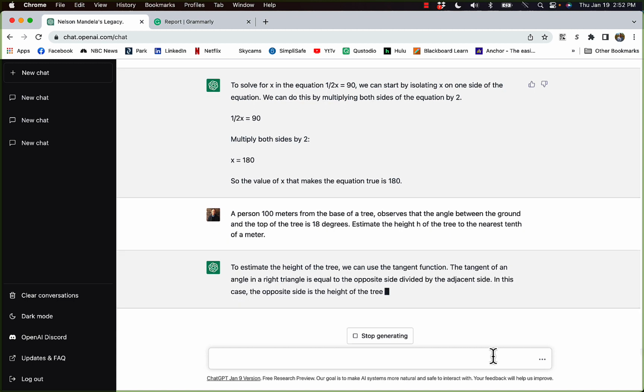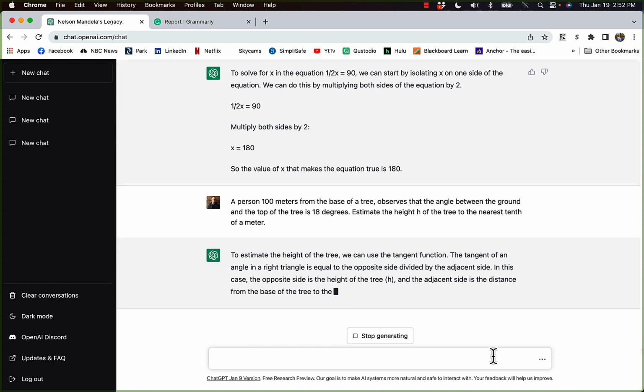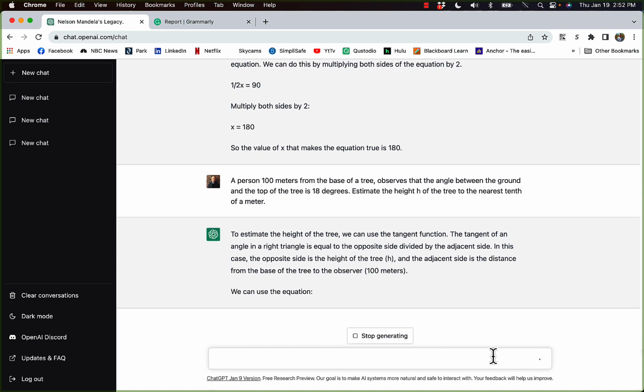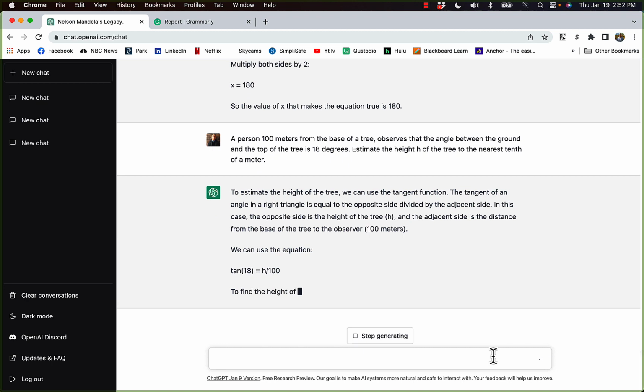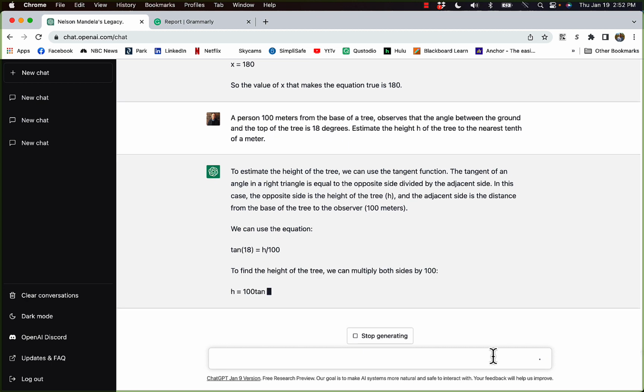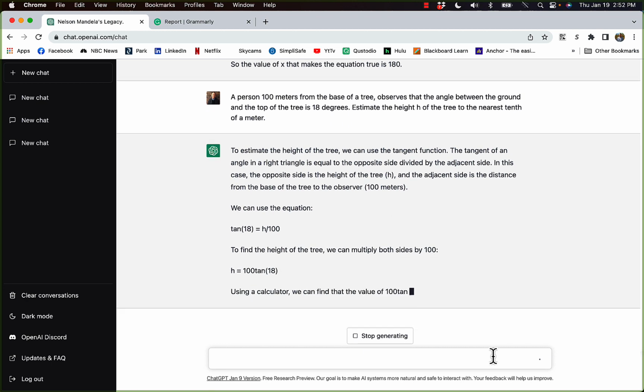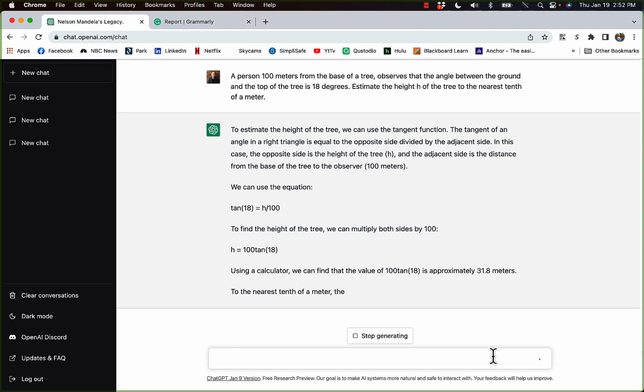The tangent of an angle in a right triangle is equal to the opposite side divided by the adjacent side. And it goes on and gives us further explanation, gives us the equation it's going to use, and it does it. And then it says, hey, I used a calculator. And it gives us the answer. And I did verify this versus the site I actually found it on to make sure this answer was also the answer that they were looking for.